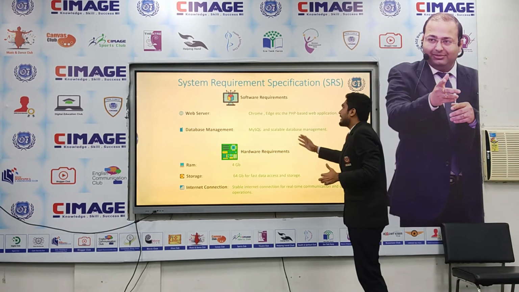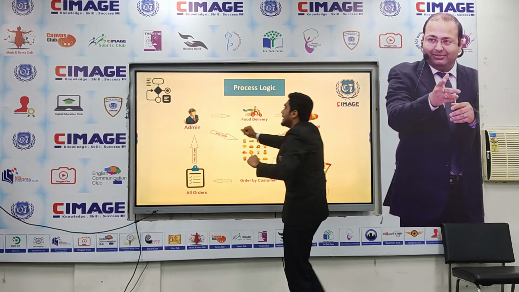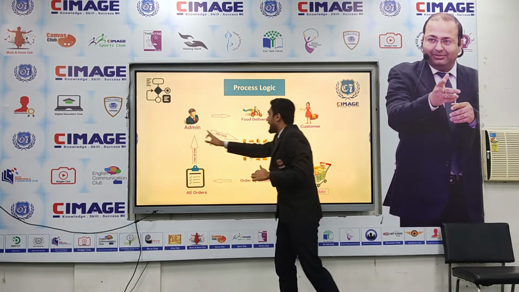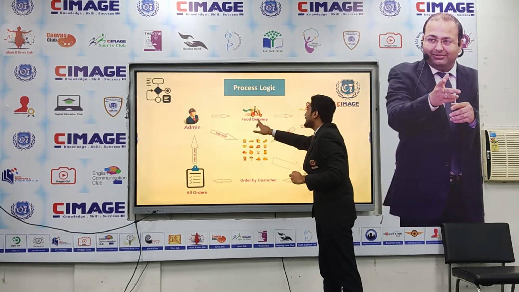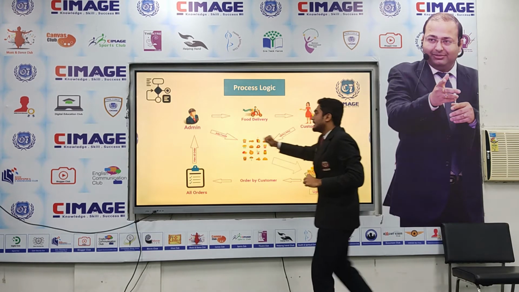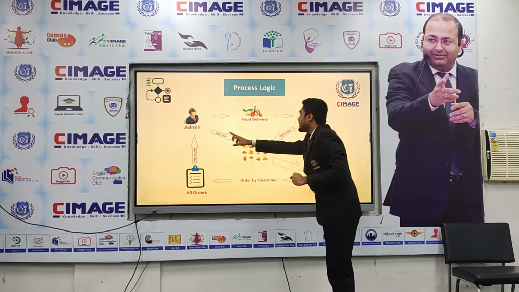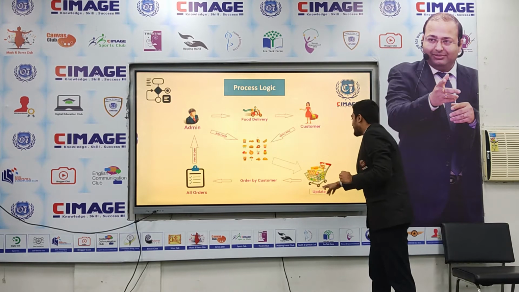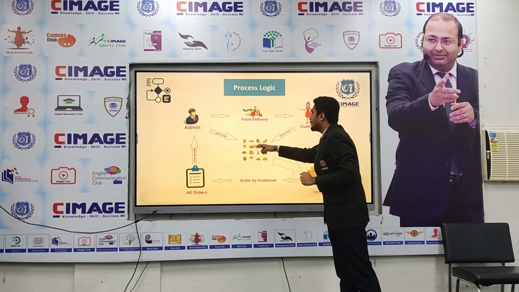And this is the SRS of my website. And this is the process logic. First, the admin can add the foods, and the admin can send the delivery boy to the customer, and the admin can view all the orders. And if the admin wants to update the food, then they can do that easily. And the customer views all the foods.